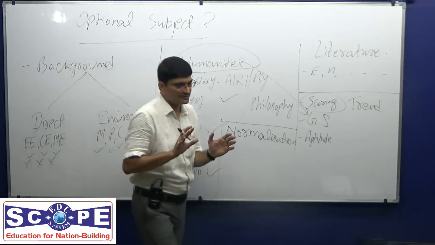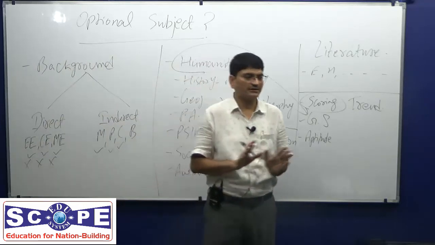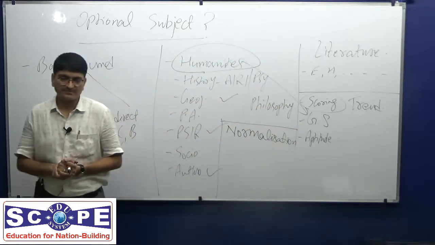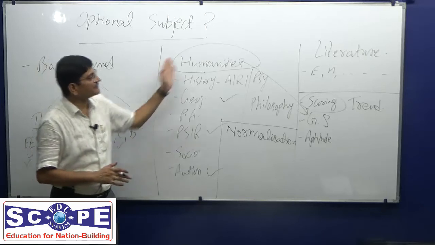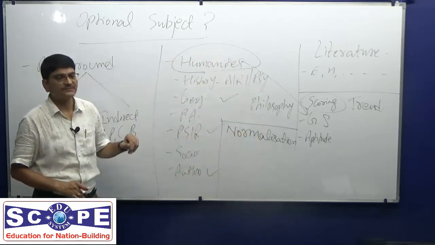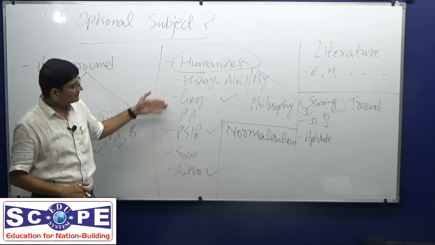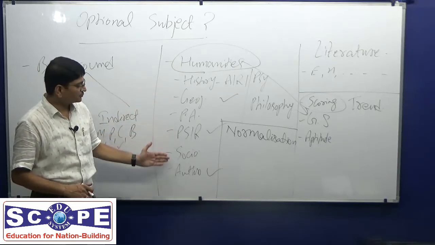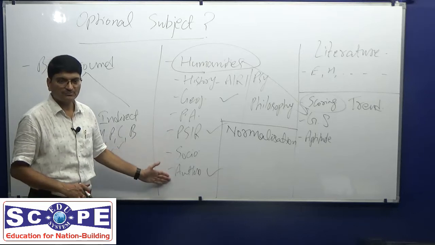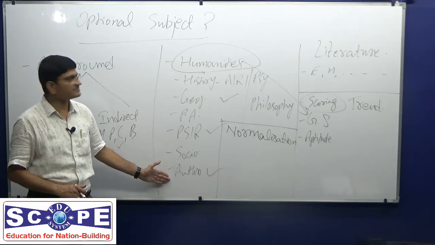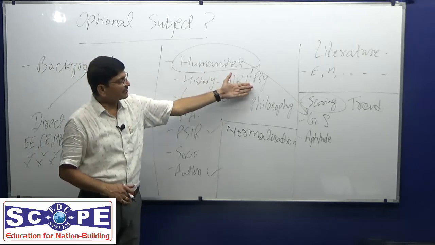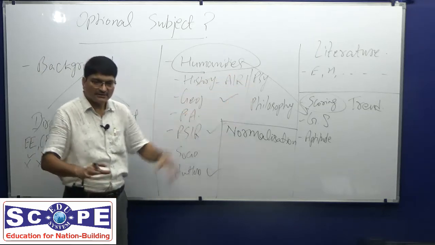On an average, we take in mind 15,000 students writing mains. Out of 15,000, nearly 12,000 are from these 6 or 7 subjects: 3,000 geography, 3 to 4,000 PSIR, 2,000 sociology, 1,000, 1,500 this subject, nearly 800 psychology, nearly 800 in this way.